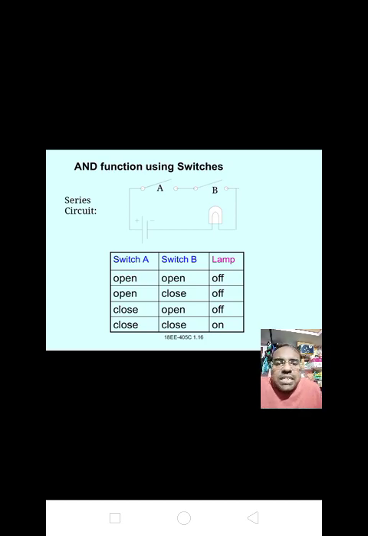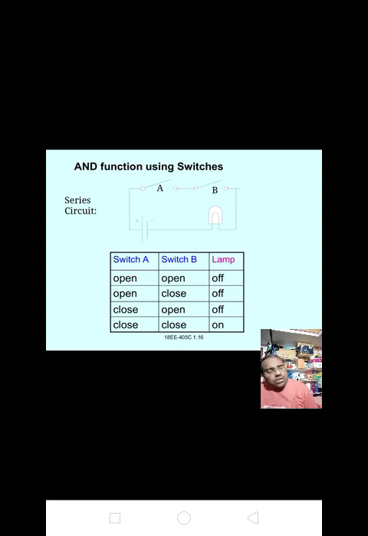When both the switches are open, the lamp will be off. If one switch is open and the other is closed, the lamp will be off. If one is closed and the other is open, it is off. If both the switches are closed, the lamp is in on condition. AND function using switches.